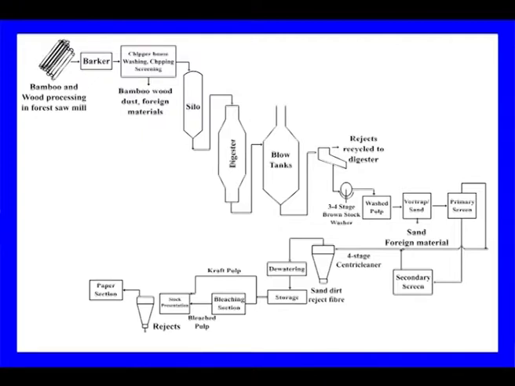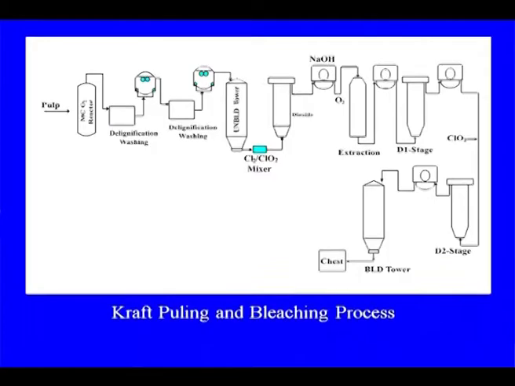So, dewatering, storage, then the bleaching, and after bleaching it is going to stock preparation, and after stock preparation again there also we are having the centri-cleaner just to remove the traces of the silica and other material that may be there, and then finally it is going to the paper section. This is actually the bleaching sequence in the kraft pulping, sorry, this is the pulping.